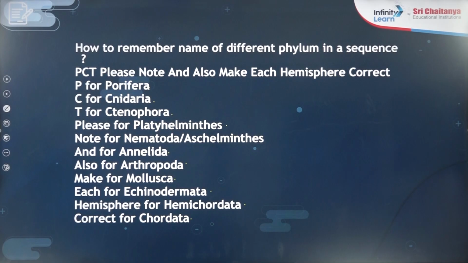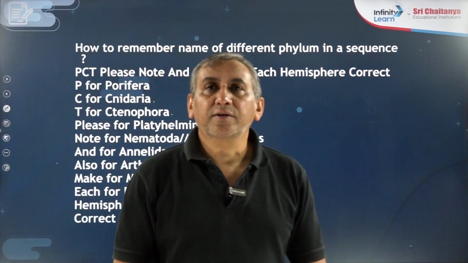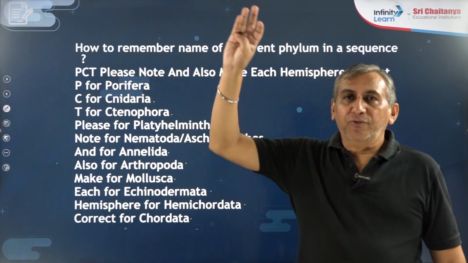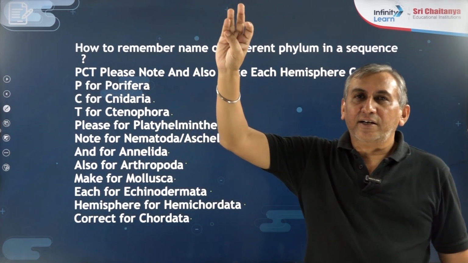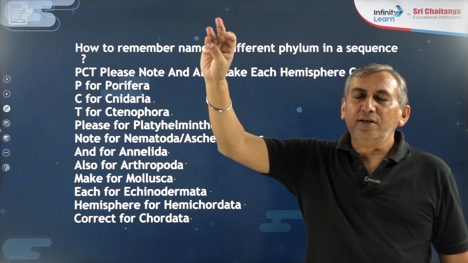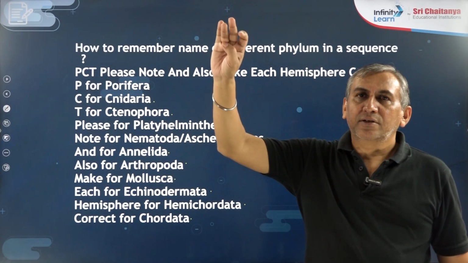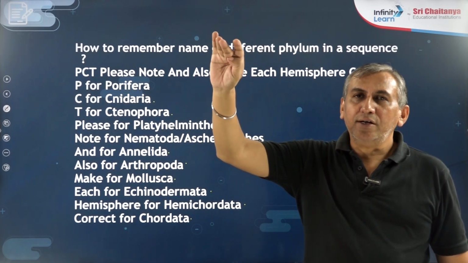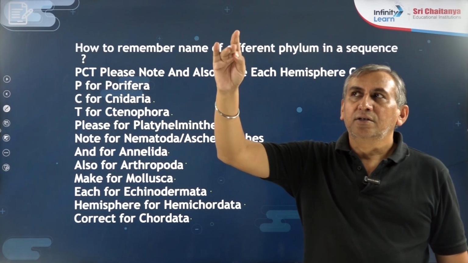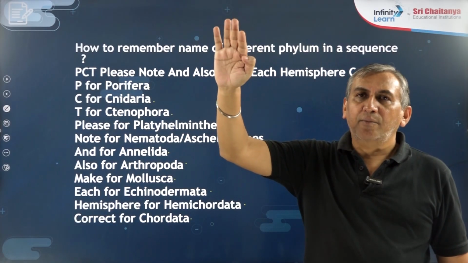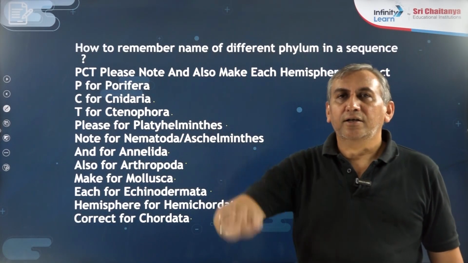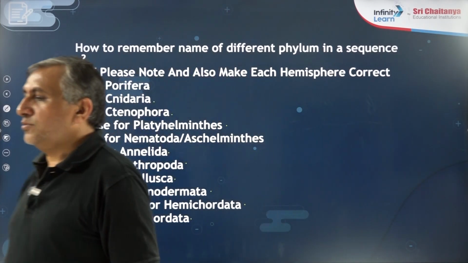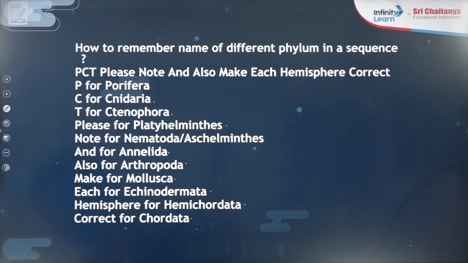We have to discuss the 11 phyla. So, what are the 11 phyla we have to discuss? I will say them in a sequence. Please repeat with me: Porifera, Coelenterata, Ctenophora, Platyhelminthes, Aschelminthes, Annelida, Arthropoda, Mollusca, Echinodermata, Hemichordata, Chordata. These are the 11 phyla we have to discuss one by one.